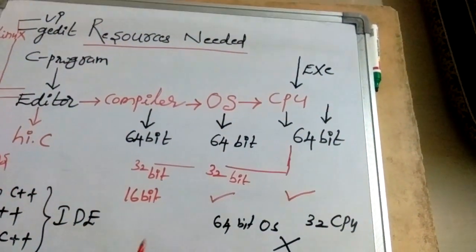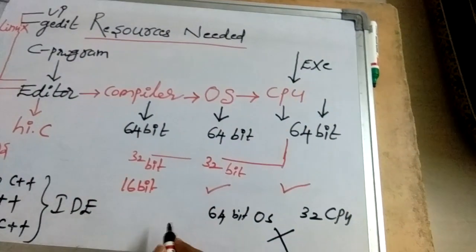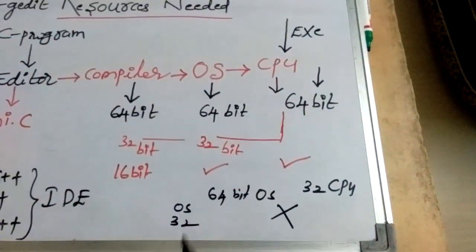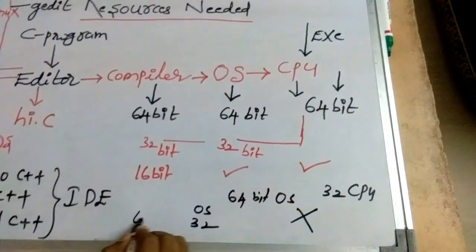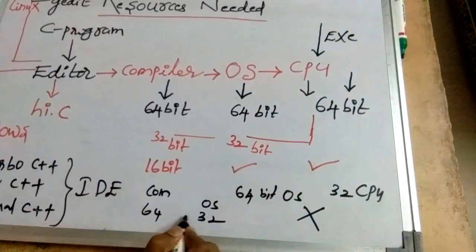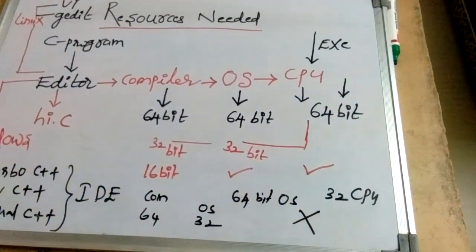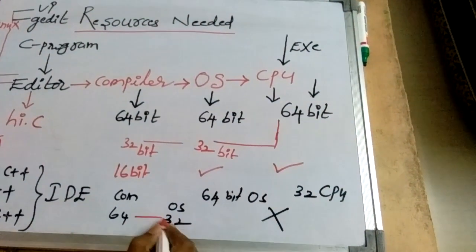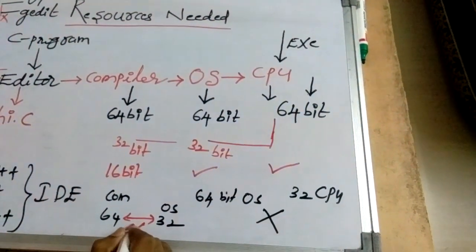And even if the OS is a 32-bit OS, but you have a 64-bit compiler, you cannot run an application program that can process a higher number of bits compared with the operating system. This is also not suggested.